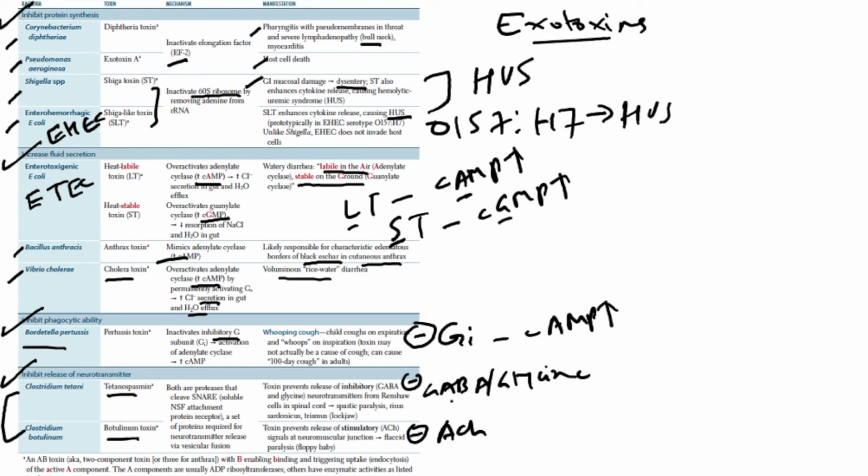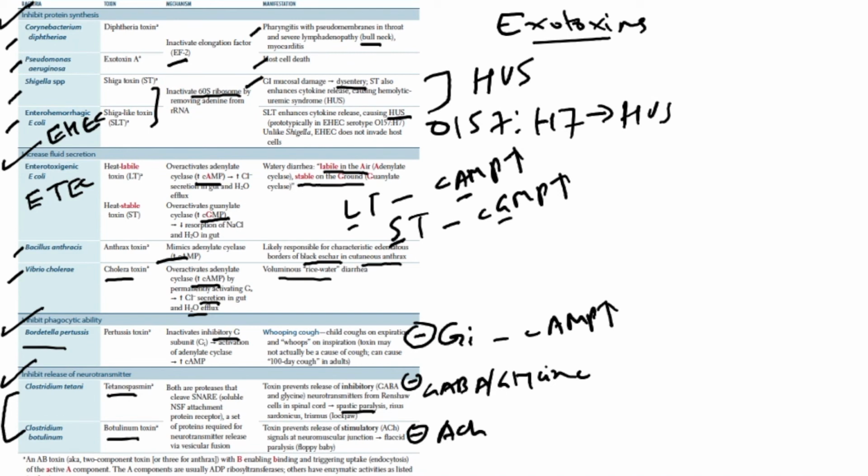Inhibition of GABA and glycine causes spastic paralysis, and that will manifest in the form of opisthotonus, risus sardonicus, and trismus, that is called lockjaw, typical of tetanus. Whereas the inhibition of acetylcholine release at the level of neuromuscular junction (NMJ) leads to flaccid paralysis, also known as floppy baby, right?